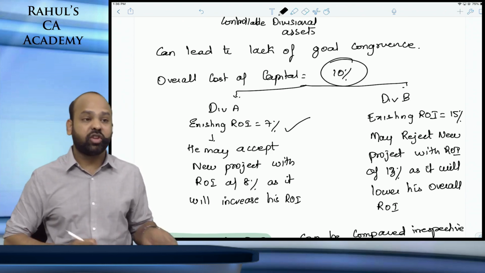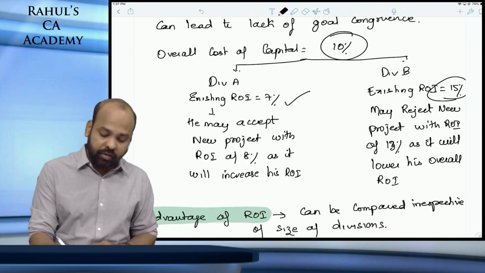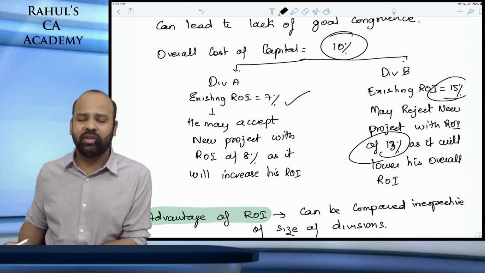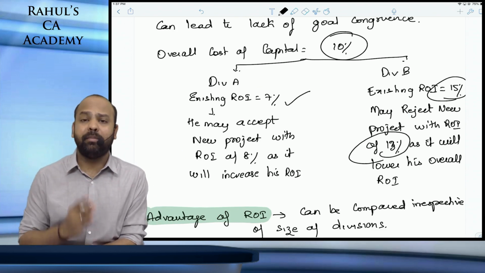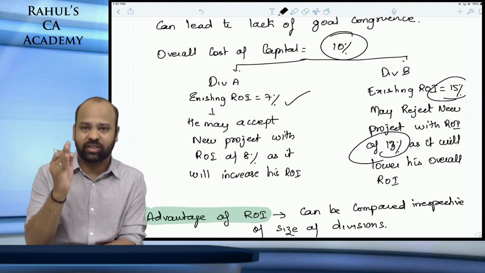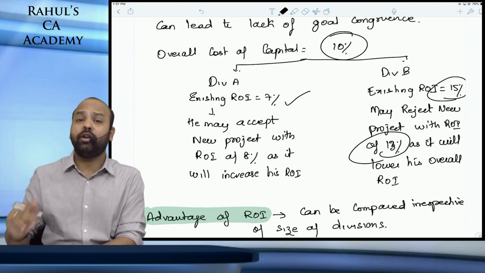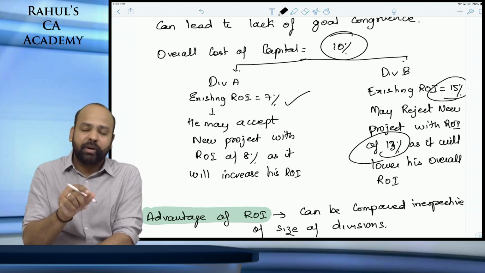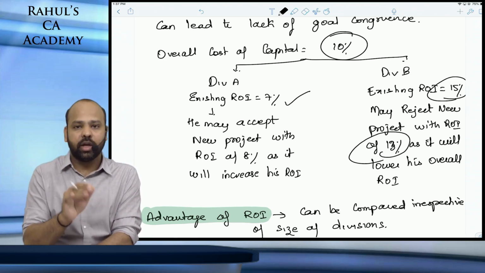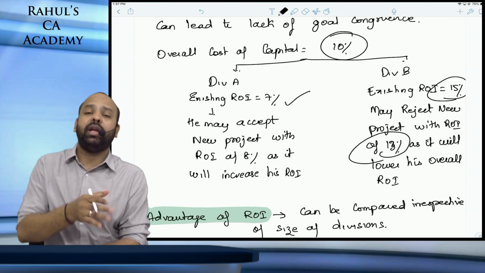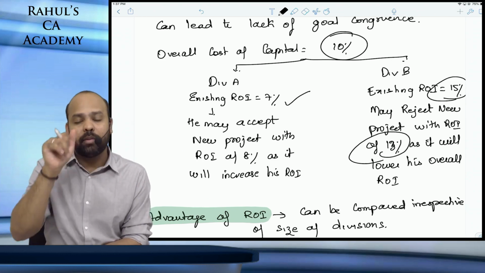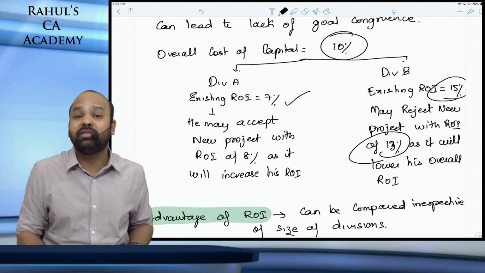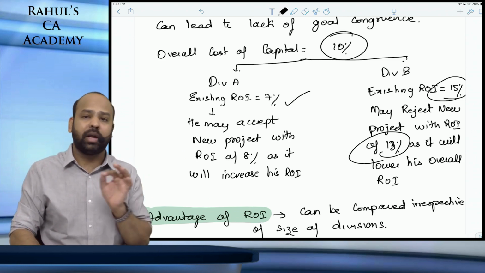On the other hand, take another case. Division B's existing ROI is 15%. They receive a new proposal with an ROI of 13%. Now think from the viewpoint of the organization: cost of capital is 10% but ROI is 13%. You should accept the project. But division B will not be inclined towards accepting it, because if he accepts 13%, his overall ROI will decrease from 15% to 13%. He will be worried about his own performance evaluation. So this is where ROI can result in suboptimal decision making.